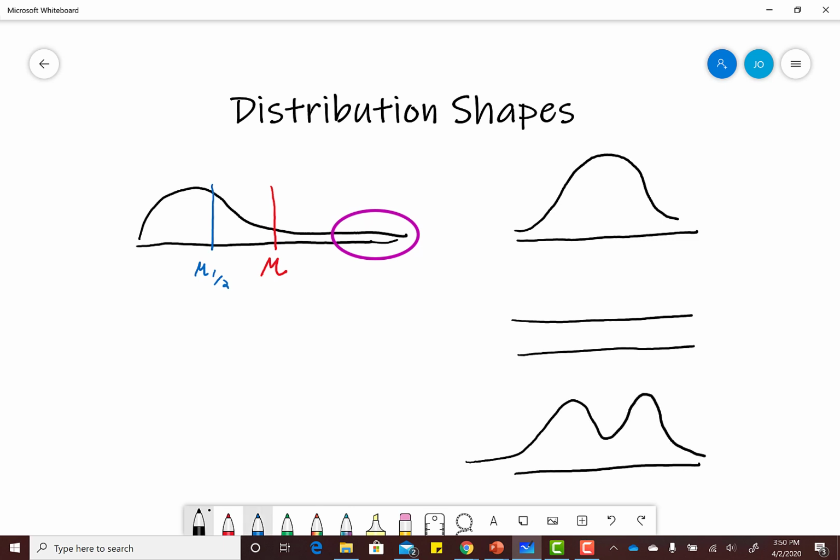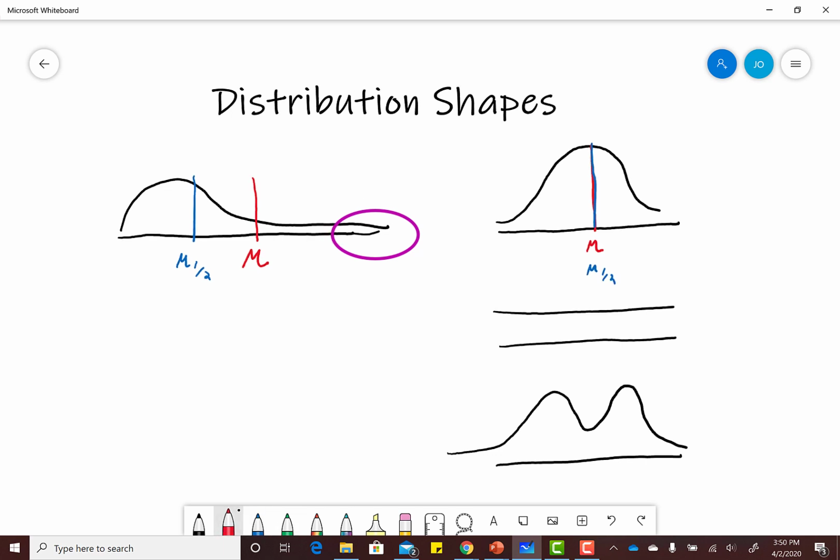In these three cases, if you look at the mean and the median, your mean would be right smack dab in the center, and your median would be smack dab in the center. And that would be true for all of these symmetric distributions. Your mean and median would be exactly in the same place.